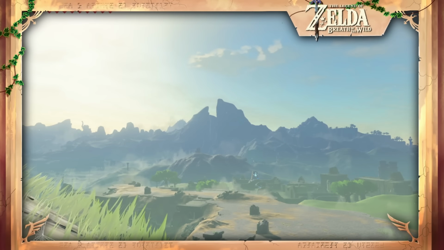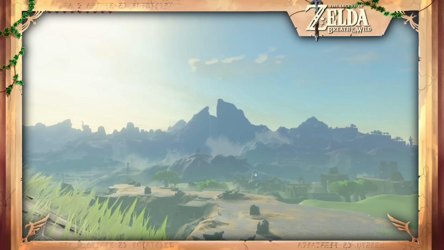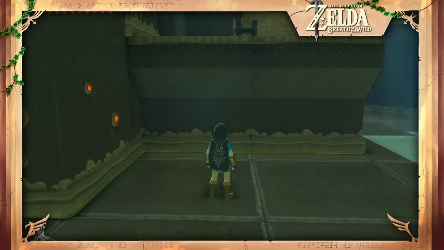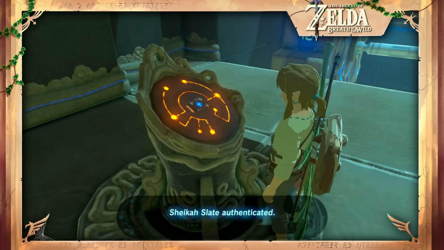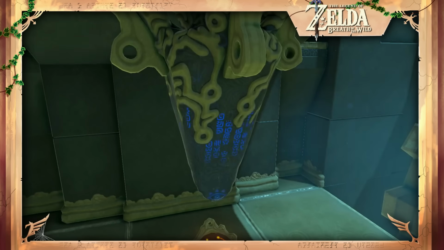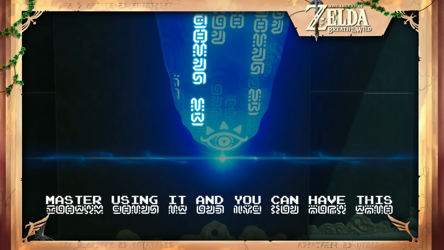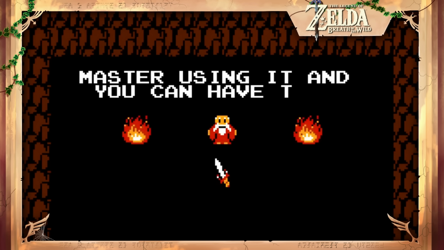Breath of the Wild is, in many ways, a reimagining of the very first Zelda game, and is drenched in references to the NES classic. One of my favourites can be found by translating the Sheikah runes present all throughout their ancient structures. Most of these just translate to simple things like dungeon inside shrines, but the runes seen when distilling Sheikah runes in the Great Plateau shrines translates to "Master using it and you can have this," which is the line spoken to Link by the old men who gift him the white and magical swords.